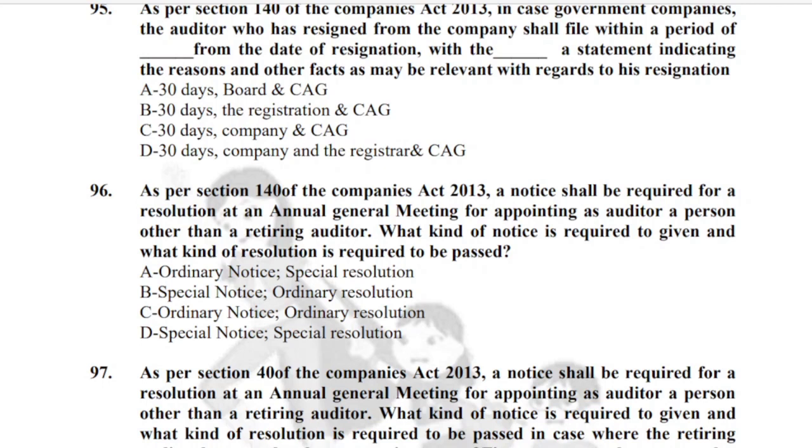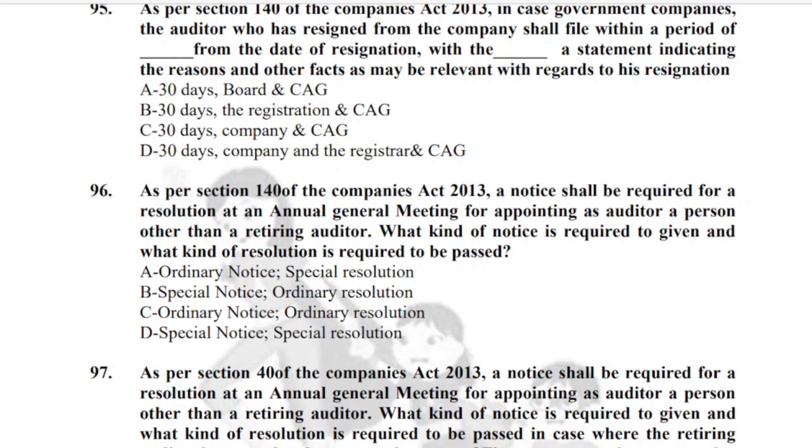Let's quickly go ahead to the next question, that is question 95. As per section 140 of the Companies Act 2013 in case of government companies. Now, in the earlier example, we had section 140 and non-government companies. Here we have section 140 and government companies. The auditor who has resigned. So again, it is resignation under section 140 and government companies. So company needs to file within how many days?